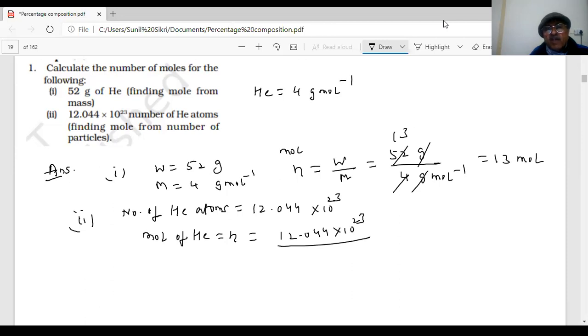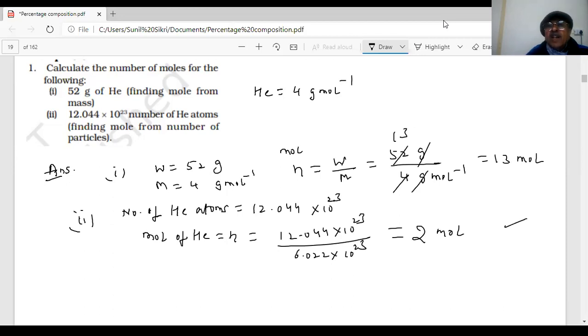What is that value? 6.022 times 10 to the power of 23. Then what is the answer coming, students? Almost 2. We can write 2 moles of helium. That is the correct answer given by you.